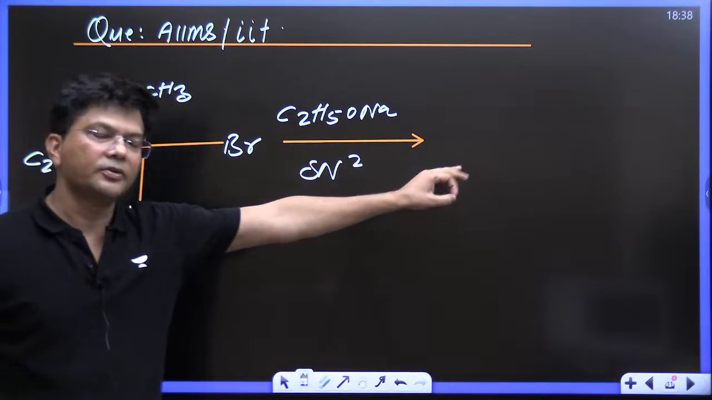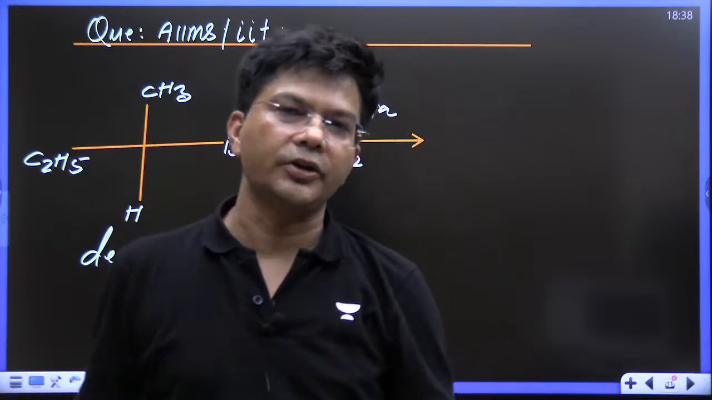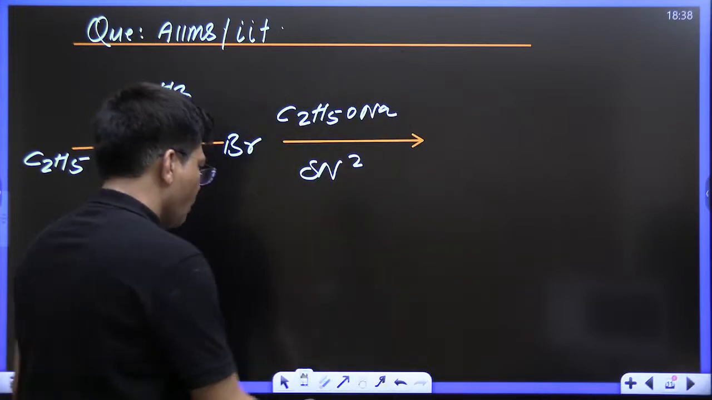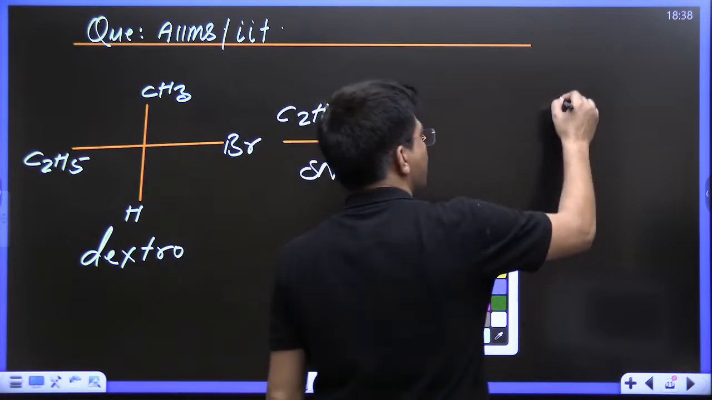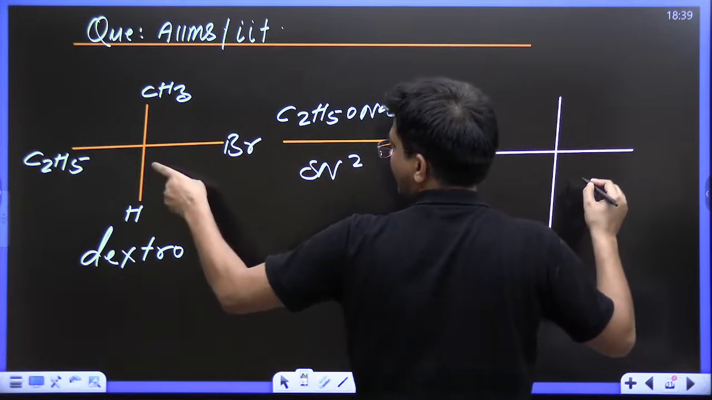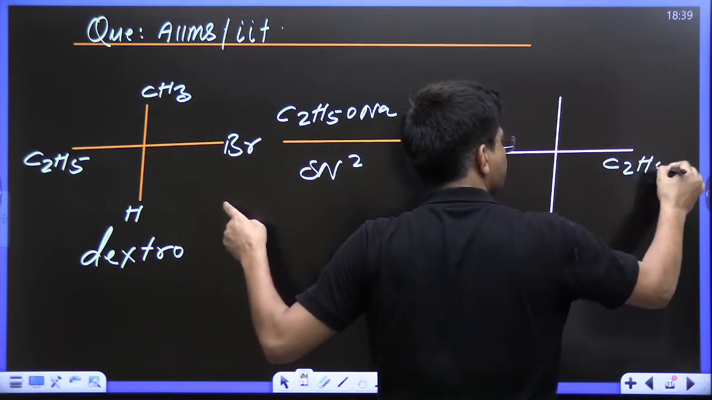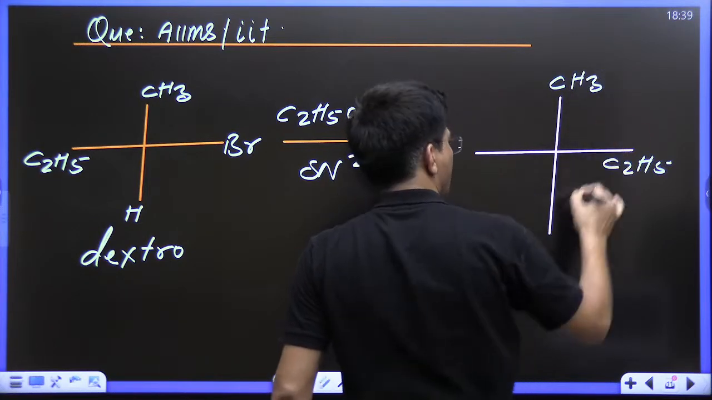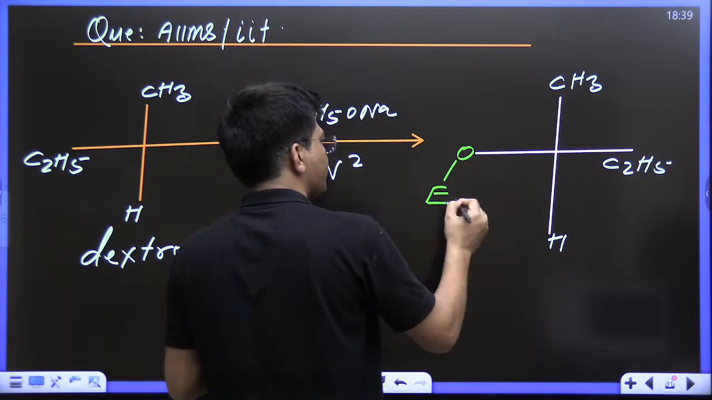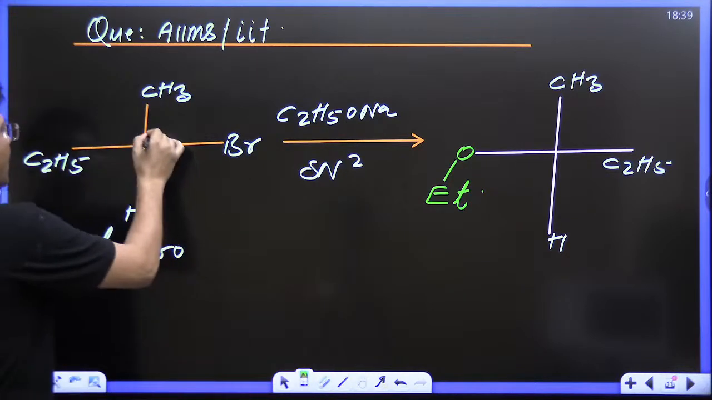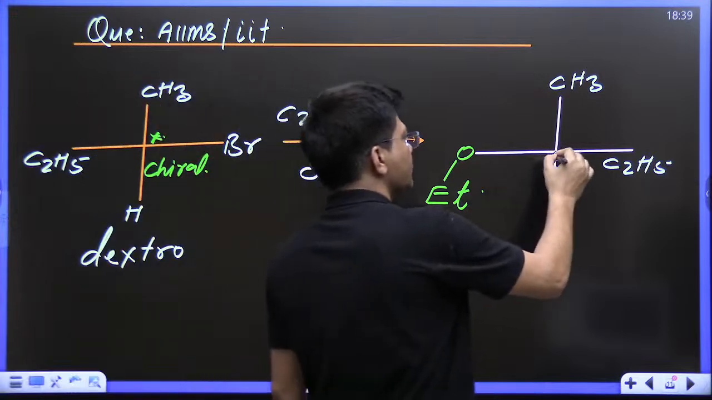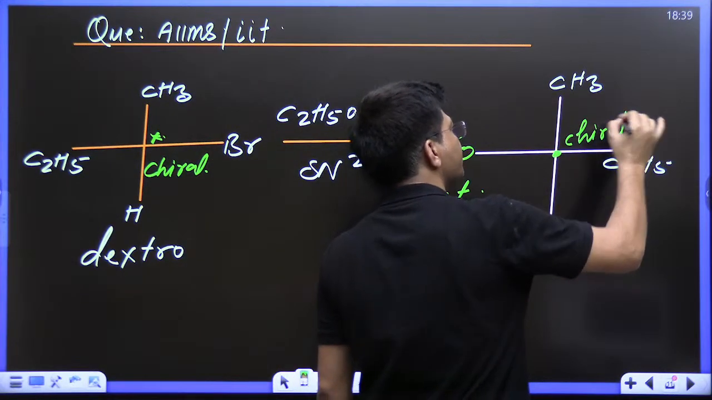Now, what is the product? Is the product dextrorotatory or levorotatory, or is the data insufficient, or we cannot say? Now see, kids, what product are you going to get? Try to understand. You will get this product. This Br will go, C2H5, CH3, H, and this position will be occupied by OC2H5. Et means ethyl. This is a chiral carbon, and that is also a chiral carbon. Both of them are chiral carbons.